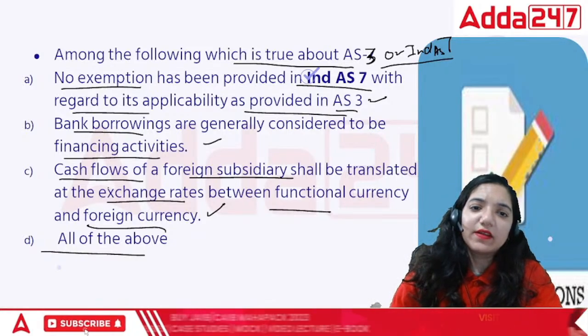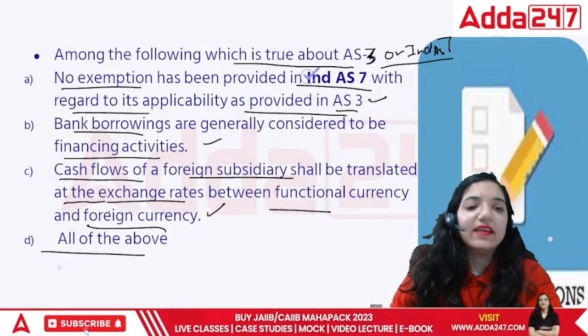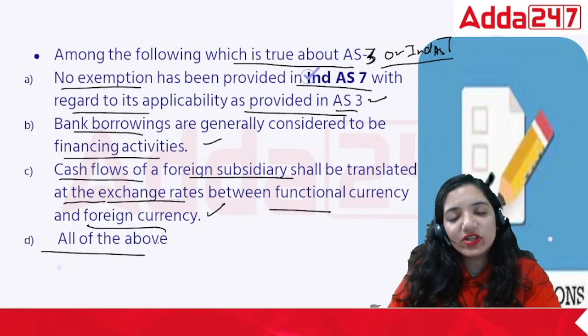Cash flow of the foreign currency shall be translated at the exchange rates between functional currency and foreign currency.